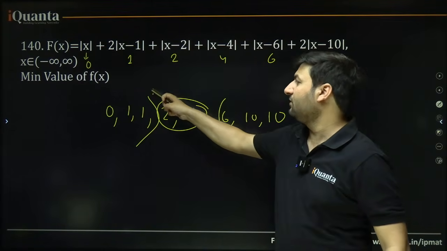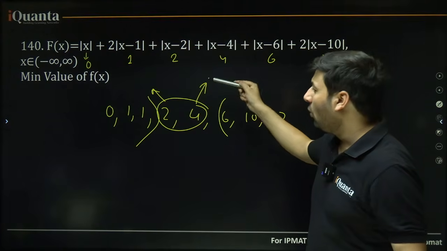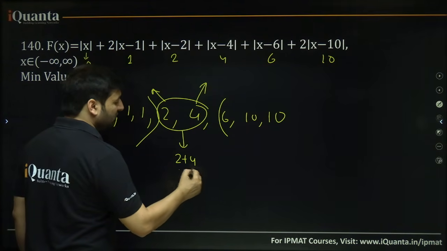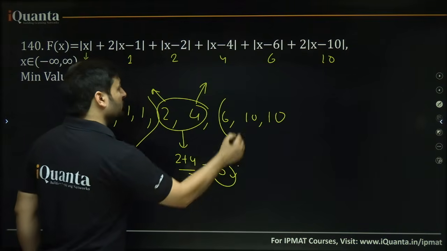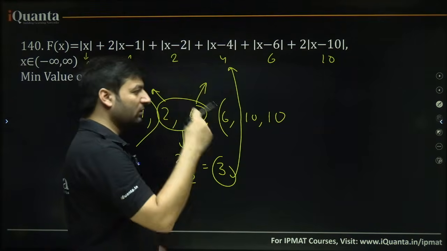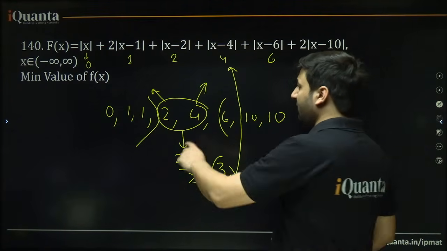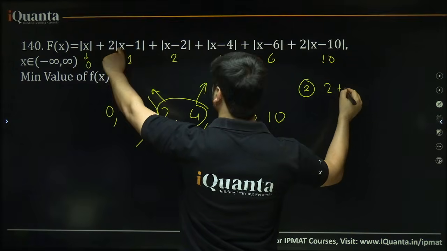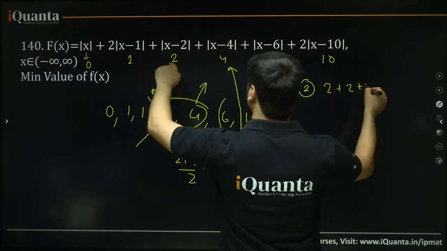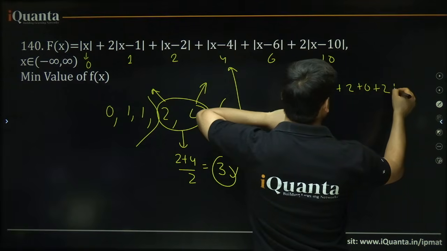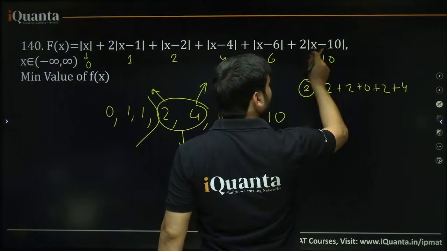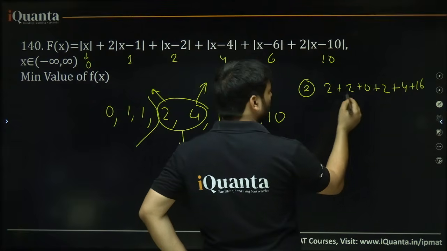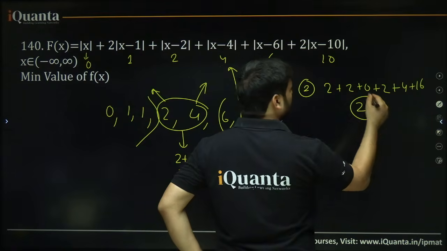Now, either you put 2 or you put 4, or if there are 2 values in medians, the median is taken as the average of those 2 quantities, that is 3. So, either you put x equal to 3 into this, or you put x equal to 2 or 4, you will get the same values. Let us test. If you put 2 here, what do you get? 2 plus 2 times 1 is 2, then 0, then 2, then 2 minus 6 is 4, then 2 minus 10, how much is this? 8, 8 into 2 is 16. What is this? 2, 2, 2, 6, 26, 20 plus 6 is 26.